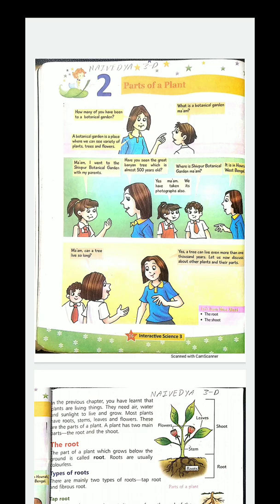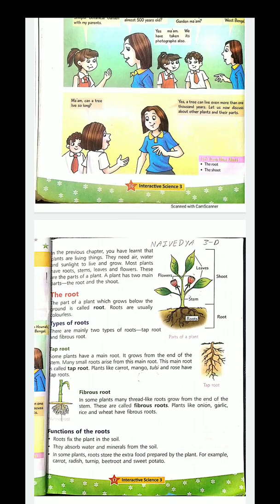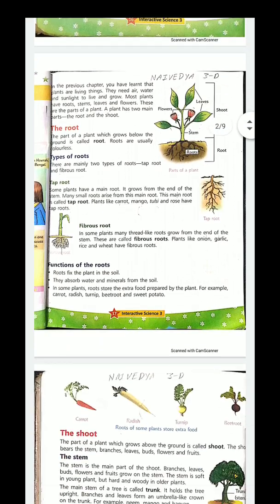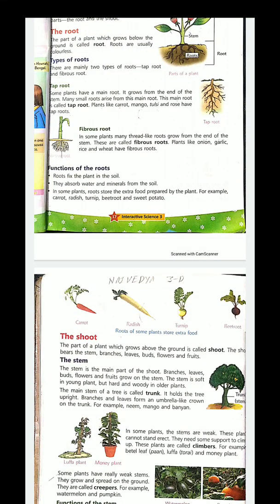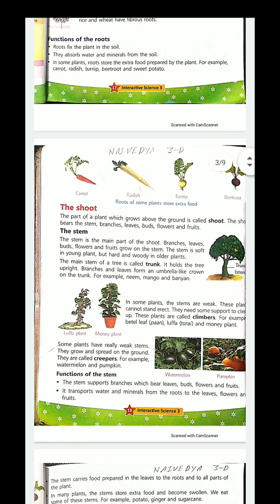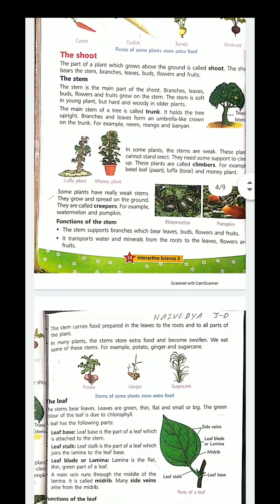Now, in the last class, we were studying about the parts of a plant. As you know, the plant has two parts: shoot and root. The root is the part that is under the ground. There are two types of root: the tap root and the fibrous root. Then the shoot. The shoot is the part which stays above the ground. It has the stem. Then it has the leaves. The leaves have different parts like leaf base, leaf stalk, blade or lamina.